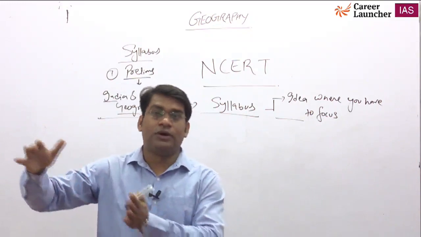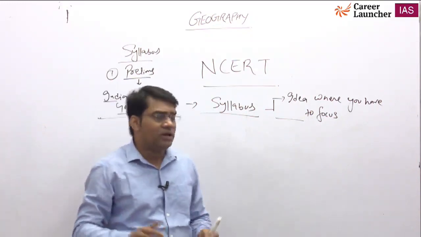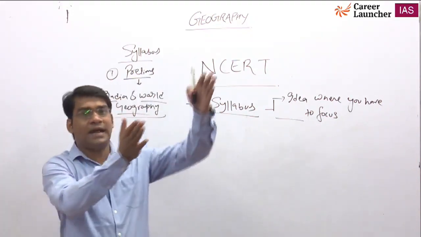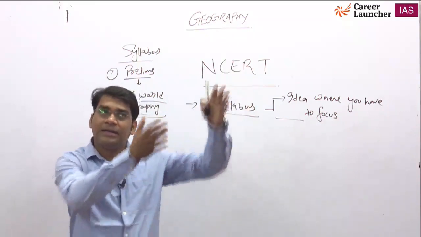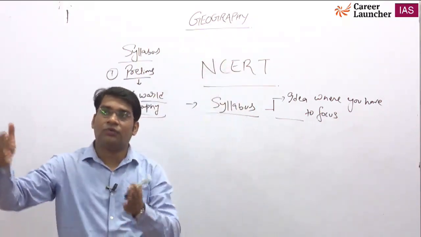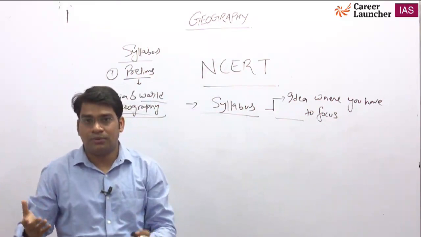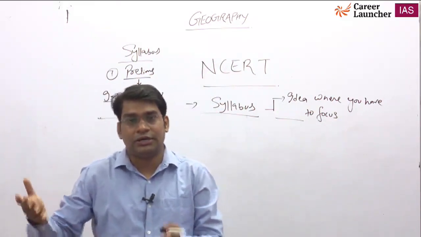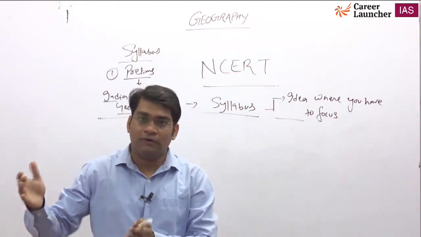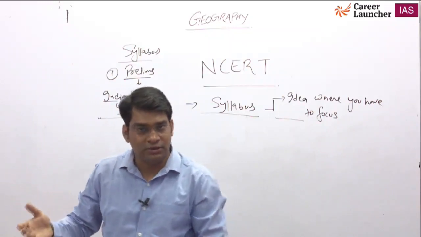For example, you are reading in a newspaper about the melting of glaciers in the Himalaya. Himalayan glaciers are melting because of global warming. I'm very sure that you all know the meaning of global warming, because it is a very common term nowadays.